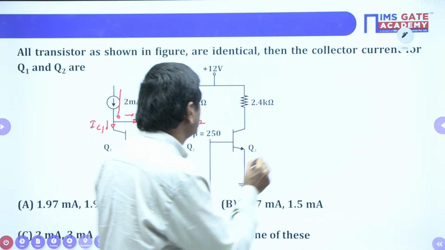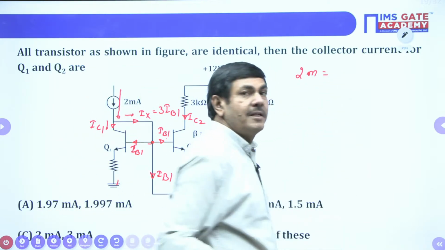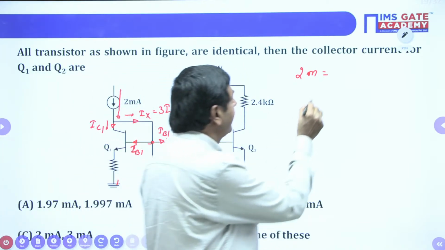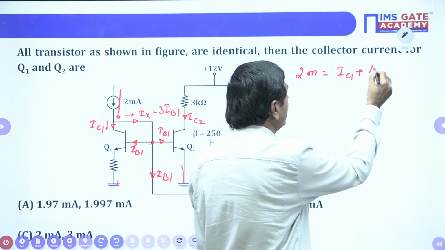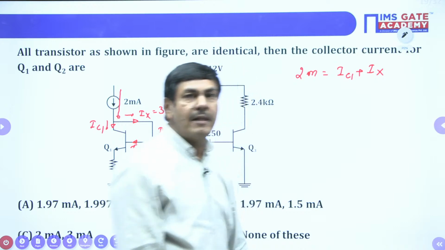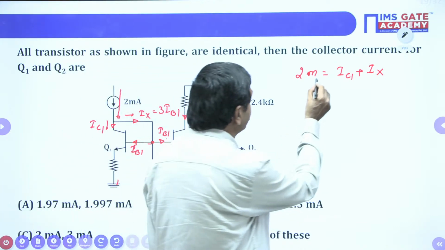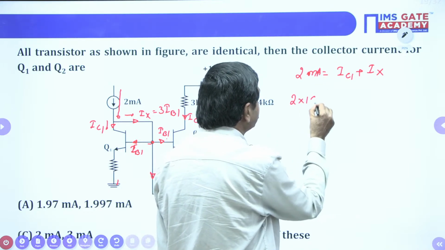I can write 2 milliamperes of current equals IC1 plus IX, no doubt. We already know what IX is from the problem, so I can substitute directly. 2 milliamperes is 2 into 10 power minus 3.